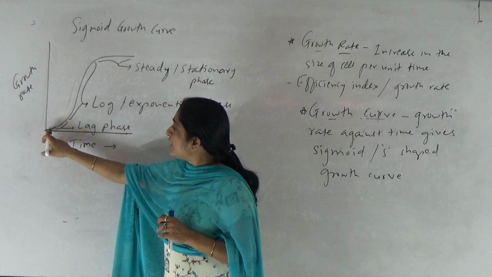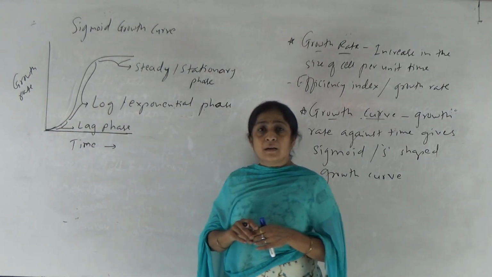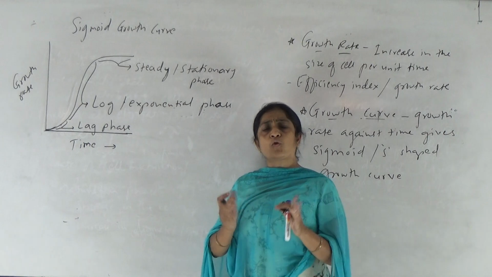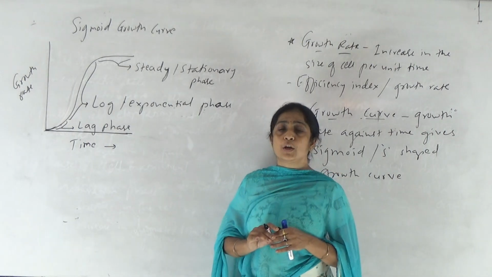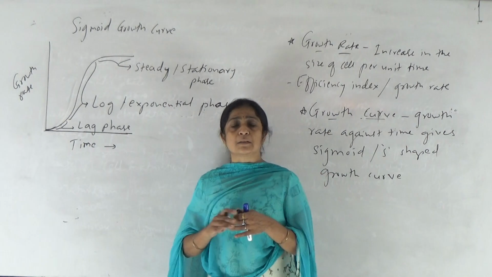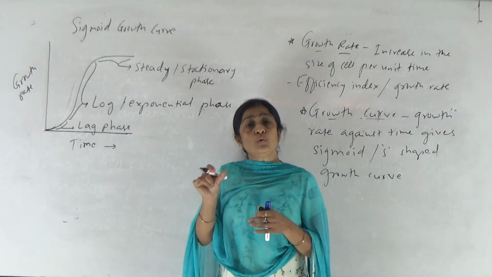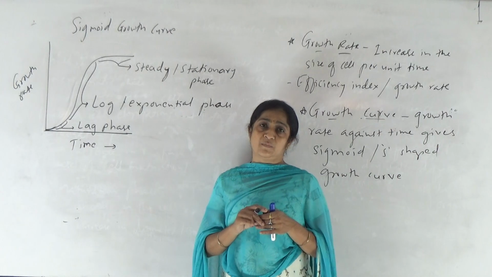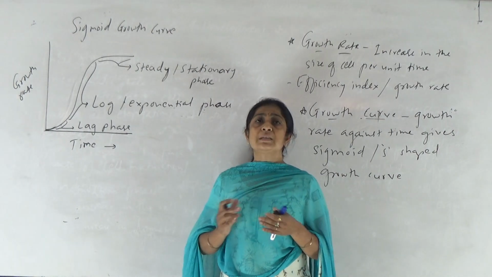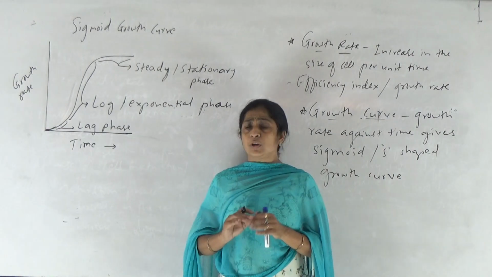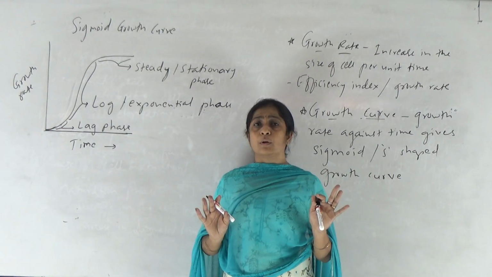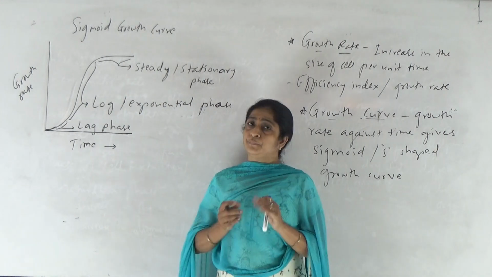See, in this initial phase, how does the growth occur? Only the number of daughter cells increases, but much increase in the length, in the height is not observed. So here the growth is very slow. It takes a very long time to attain a very small growth in this phase. Why? Because cells are continuously absorbing nutrients and cells are continuously dividing. So the number of new cells formed is more, but increase in the length is not observed.